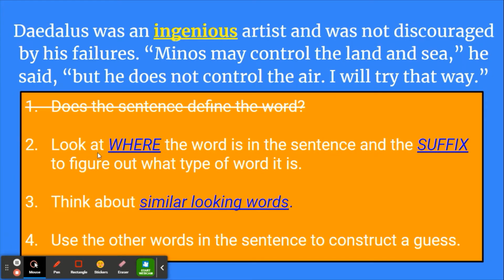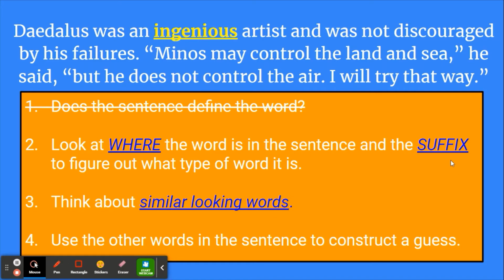So number 2 is look at where the word is in the sentence and the suffix to figure out what type of word it is. All right, let's take a look at where it is. So it's in between "an" and the word artist. Okay, so artist is a noun, it's a person. So ingenious must be a describing word to describe artist. Okay, so we know it's an adjective.